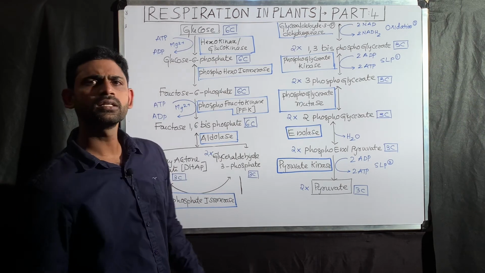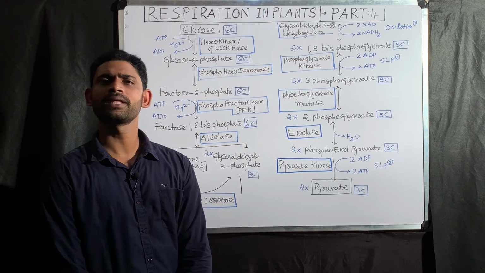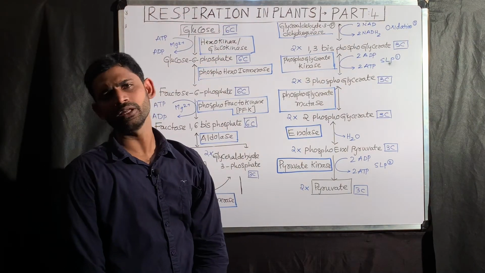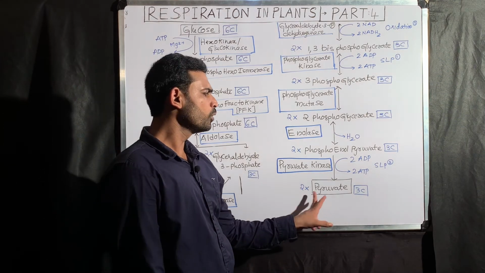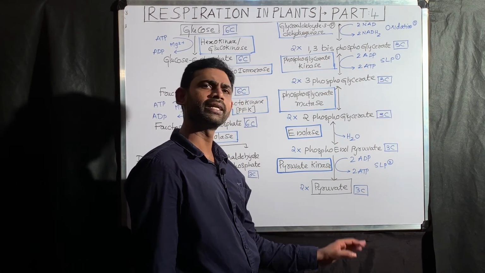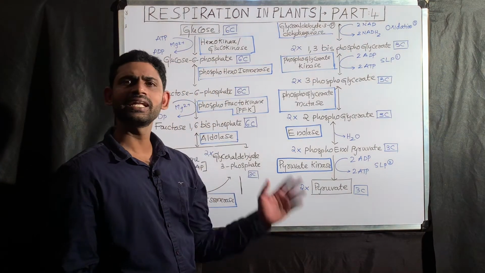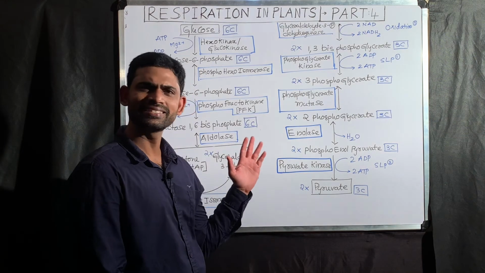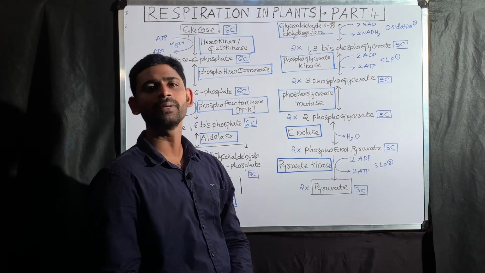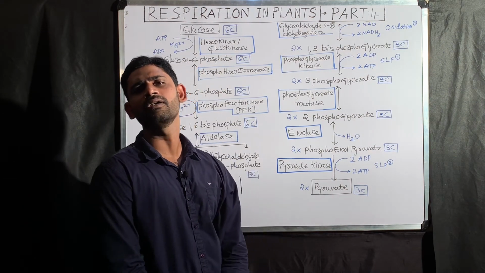Here, what are the conclusions we need to understand? First conclusion: glucose consists of 6 carbons, yes or no? Each pyruvate consists of 3 carbons, so 2 pyruvates consist of 6 carbons. Now I am asking you, is there any decarboxylation, any removing of carbon in the form of carbon dioxide, during glycolysis?